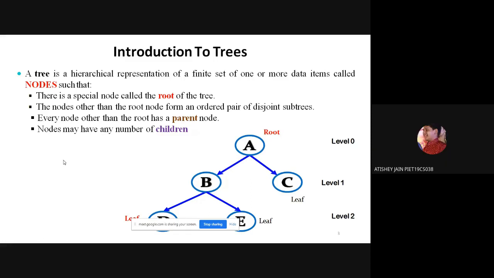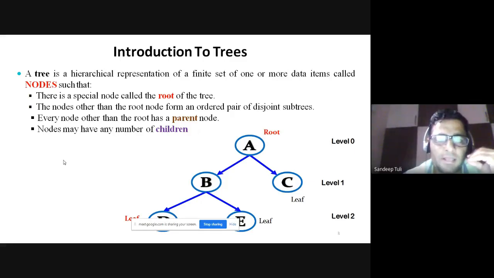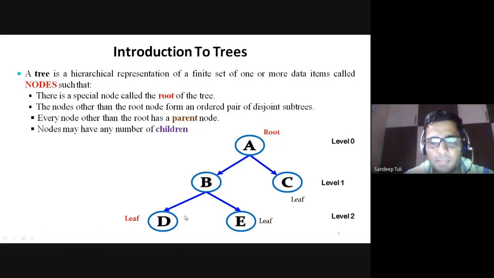Okay, a tree is a hierarchical representation of a finite set of one or more data items which are called nodes. Right now, you are able to see the tree here: A, B, C, D. So A, B, C, D are all the nodes. Like in a linked list, where we have studied the node, similarly we will have a structure here for the tree, and each element will be called a node in this also.